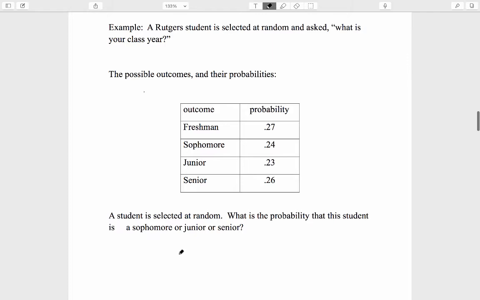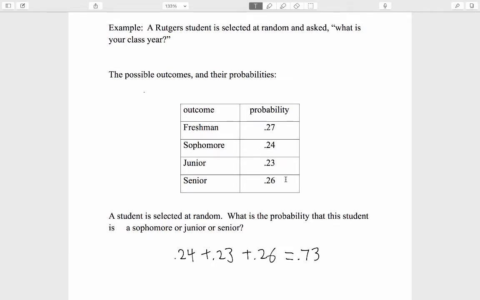So it makes sense that the overall percentage of the time that you're getting a sophomore or a junior or a senior is the sum of the probabilities of the associated outcomes. And that turns out to be 0.73. There's a 73% chance that the person you're surveying is a sophomore or a junior or a senior.